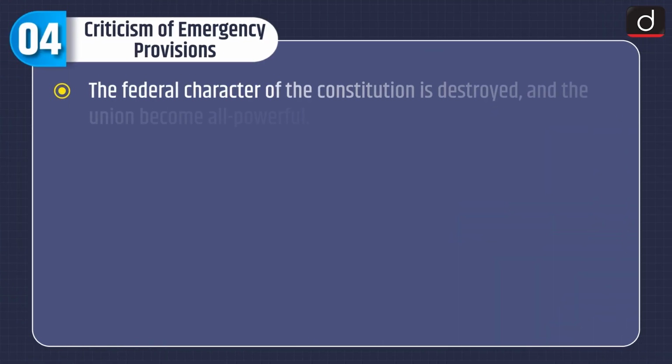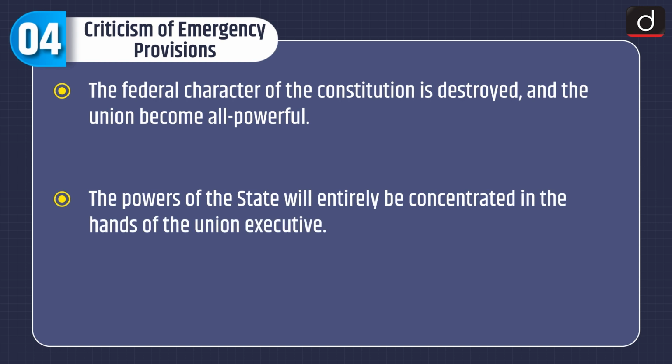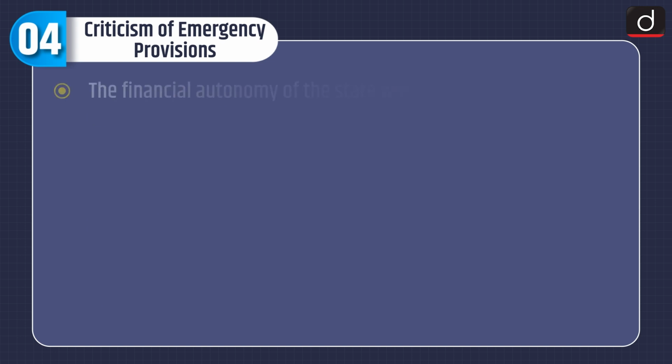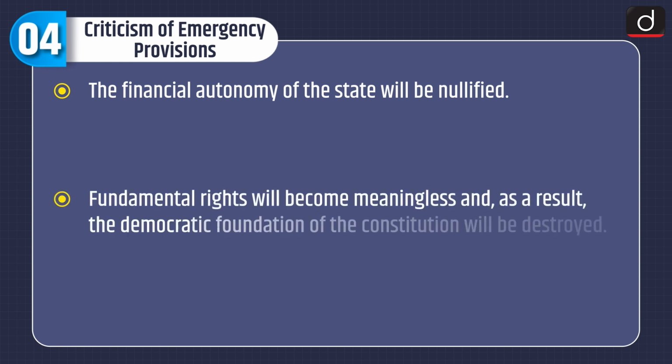Now lastly, let's discuss the criticism of emergency provisions. The federal character of the Constitution is destroyed and the Union becomes all-powerful. The powers of the state will entirely be concentrated in the hands of the Union executive. The President will become a dictator and the financial autonomy of the state will be nullified. Fundamental rights will become meaningless, and as a result, the democratic foundation of the Constitution will be destroyed.